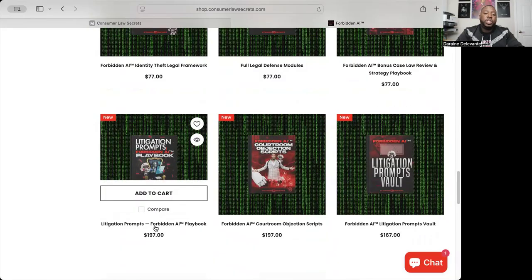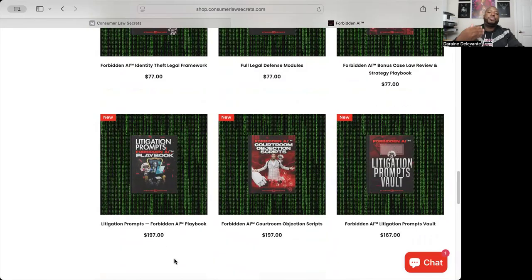Litigation prompts. So litigation prompts, these are different prompts that you can use inside of the AI to help you out with crafting your statement of claims, getting your motions done, getting your counterclaims done, answering to a summons or a statement of claim. It's different things to help you out throughout the court process. This will be one of your greatest things.